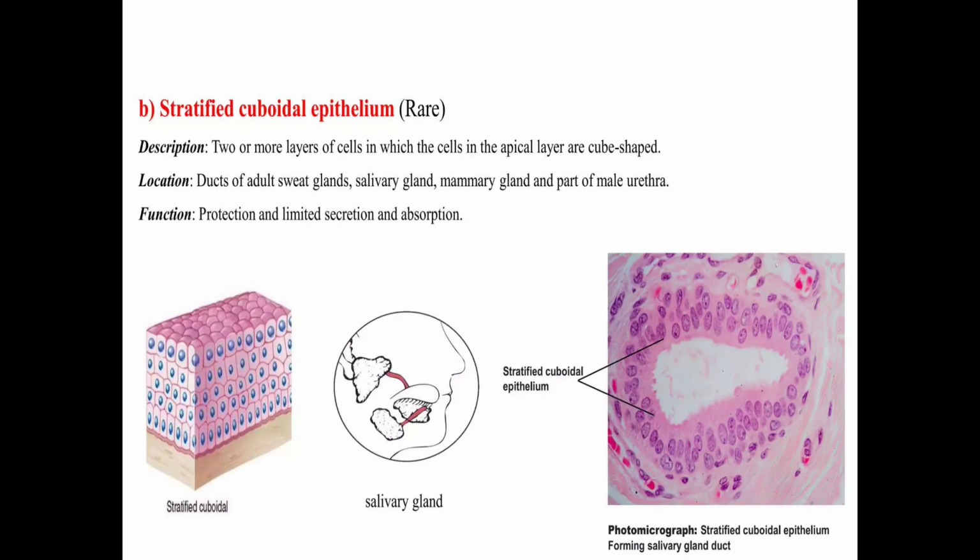Next one is the stratified cuboidal epithelium. Two or more layers of cells in which the cells in the apical layer are cube shaped. Examples are the ducts of the adult sweat glands, salivary glands, mammary glands, and part of the male urethra. Function is protection and limited excretion and absorption. The stratified cuboidal epithelium is present in the male urethra, mammary glands, and salivary glands, we can say.